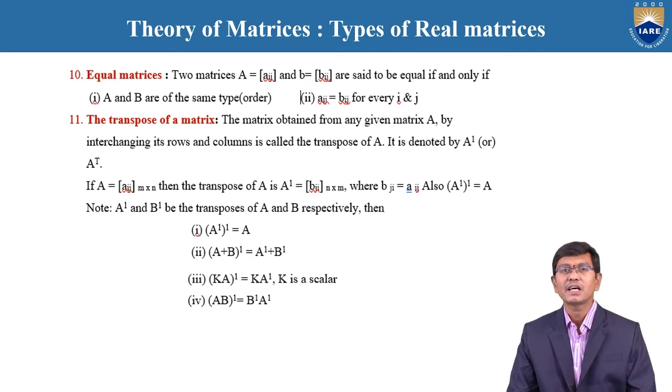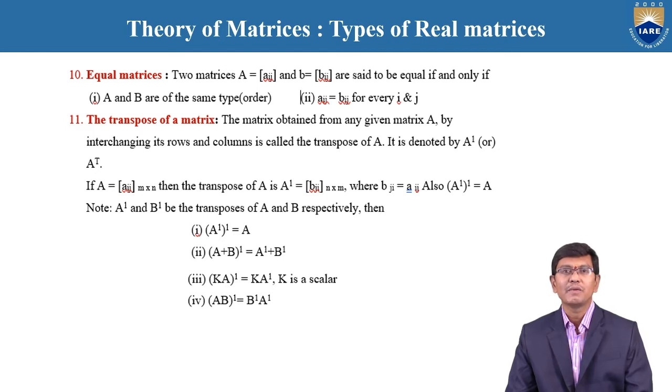Next are equal matrices. For example, consider two matrices A, B. The two matrices are of the same order, that is, the same type. And when we compare them, the corresponding elements need to be equal numbers. Therefore, the two matrices are said to be equal matrices.